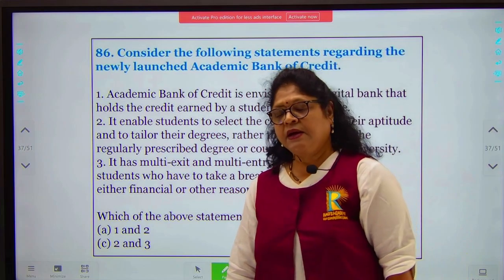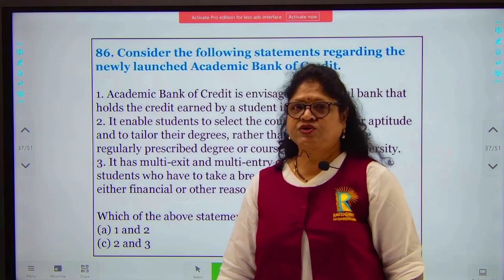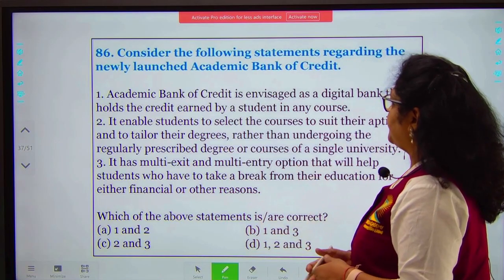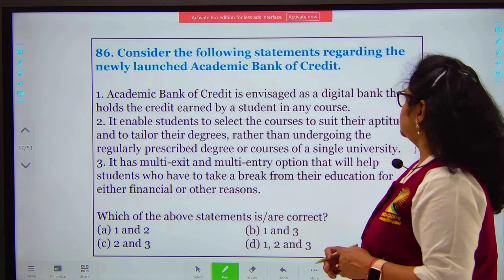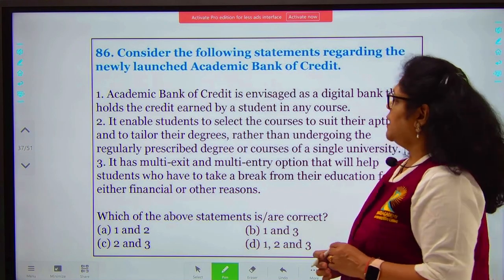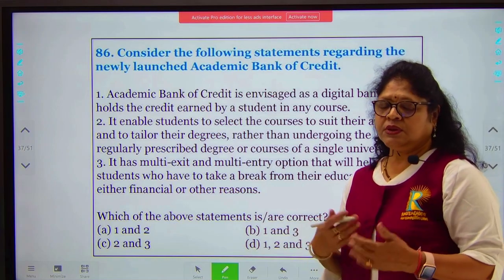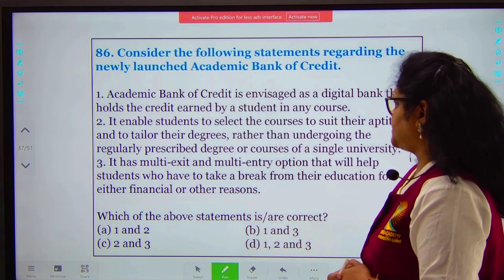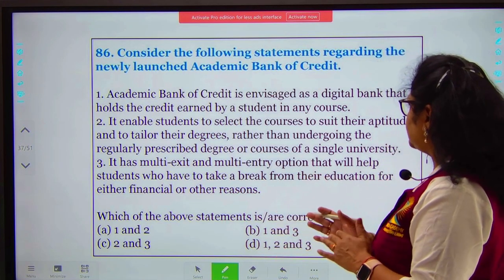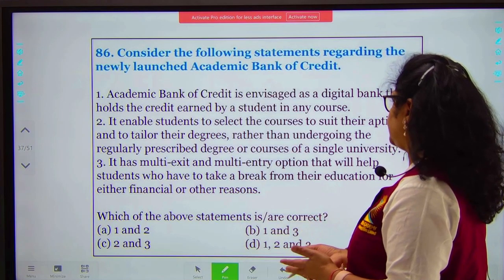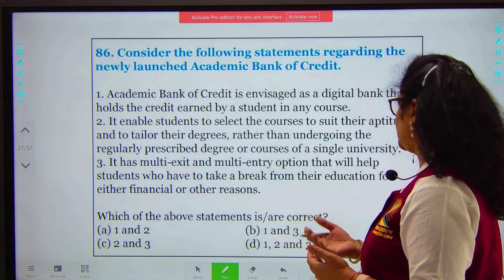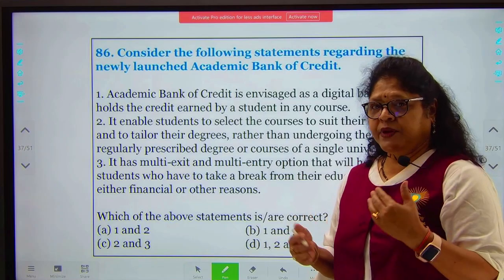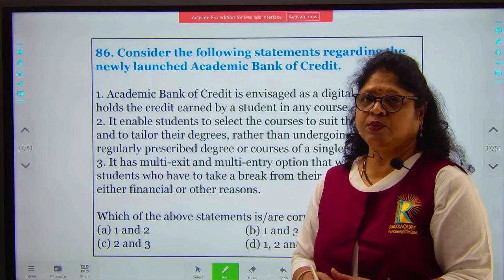Academic Bank of India. It's one of the initiatives under the new National Education Policy. Very beneficial to the students. Academic Bank of Credit is envisaged as a digital bank that holds the credit earned by a student in any course. So the student will keep on earning credits. It enables students to select the courses to suit their aptitude and to tailor their degrees rather than undergoing the regularly prescribed degree or courses of a single university. It gives the student a choice to choose whichever course the particular student wants to take up.